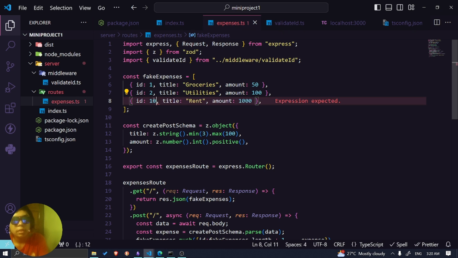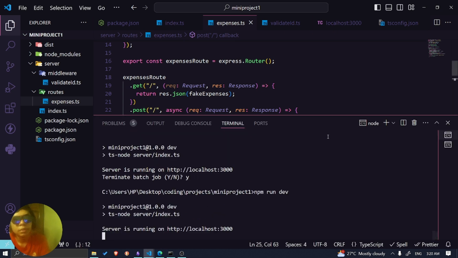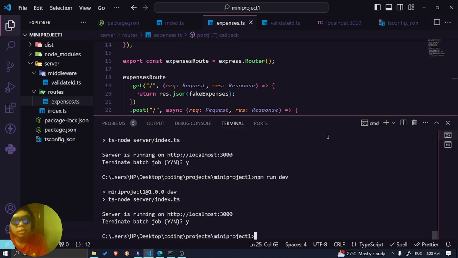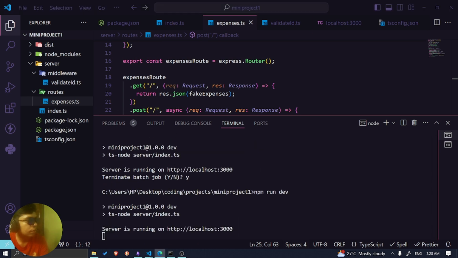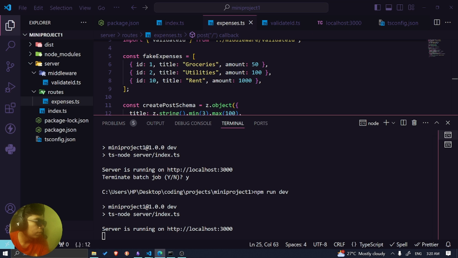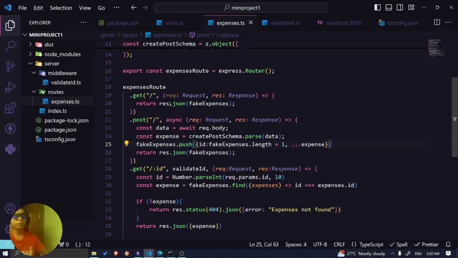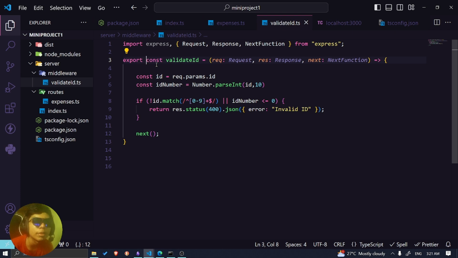Until 10, right? So if my logic is correct, it should give me an error if I ask for 10. Expense API expenses. It doesn't seem to work. Oh my goodness. Wait a minute. Let's say I've got 10, and if it doesn't match that, it's gonna give us false, and then it has an exclamation mark, so it's gonna give me true. So if one of these is true, then it's gonna return invalid ID. But why doesn't it work? I'm not entirely sure why.